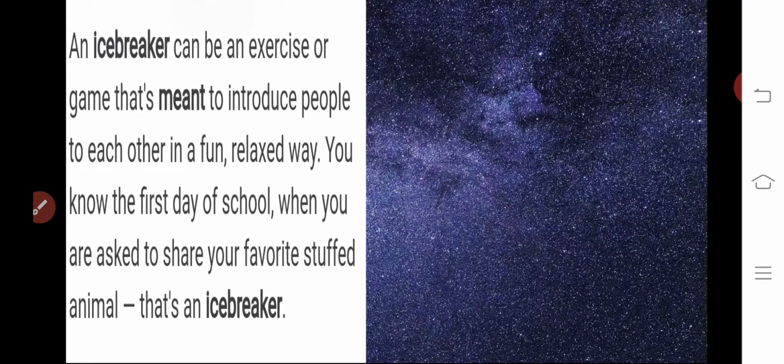An icebreaker can be an exercise or game that's meant to introduce people to each other in a fun, relaxed way. You know, the first day of school when you are asked to share your favorite stuffed animal, that's an icebreaker. So, before starting any new thing, we are having some preparation or planning or any activity or a fun game, that is called an icebreaker.